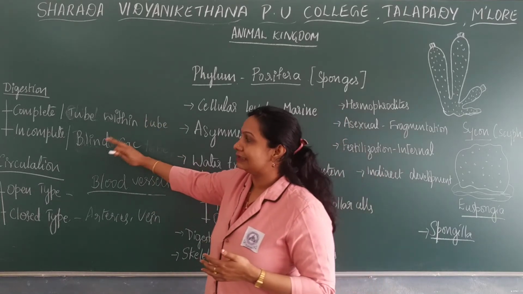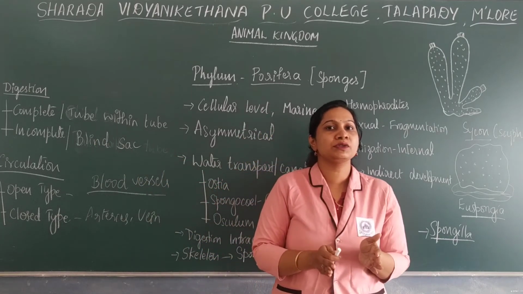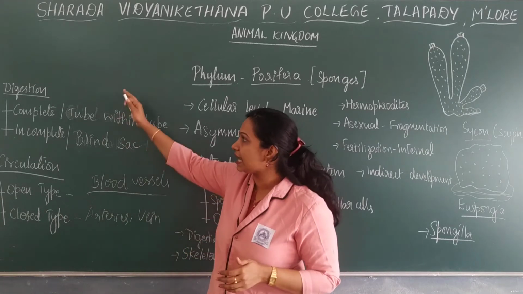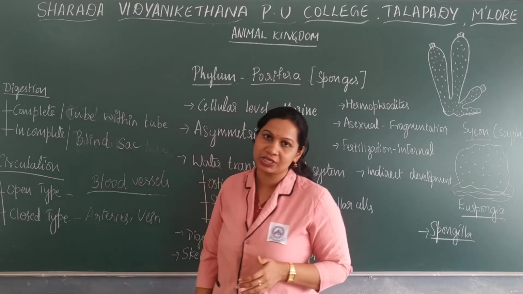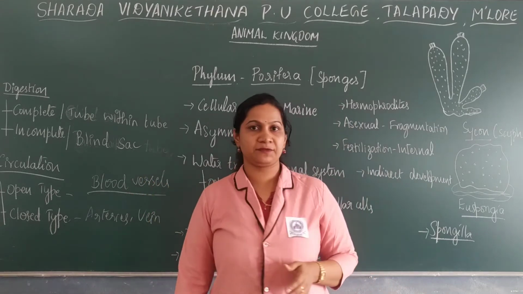Or the presence of notochord. Presence of notochord refers to chordates, absence of notochord to non-chordates. And then digestion as well as circulation. So this is the basis of classification.